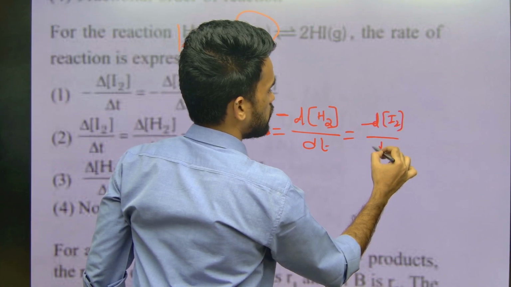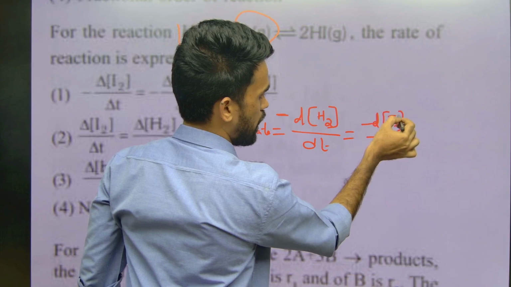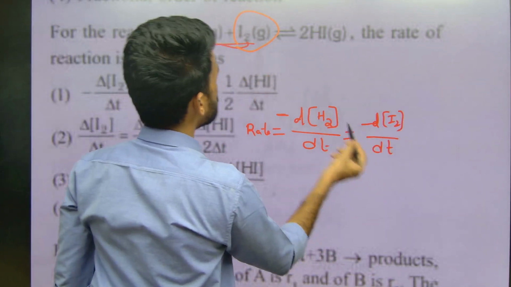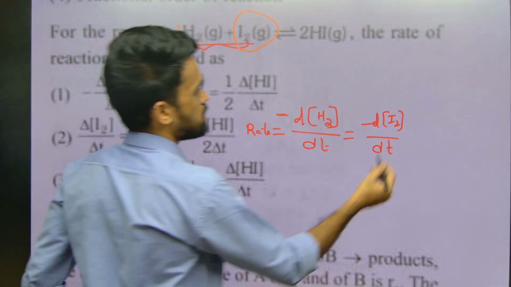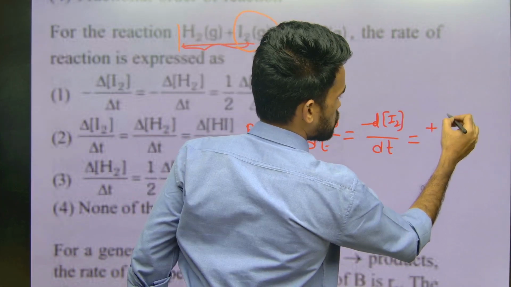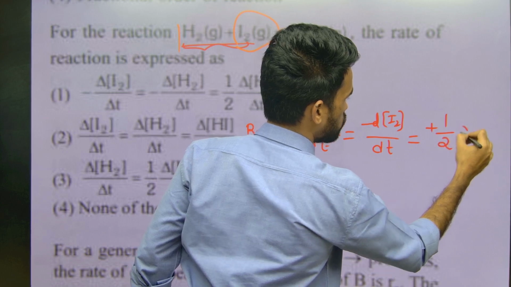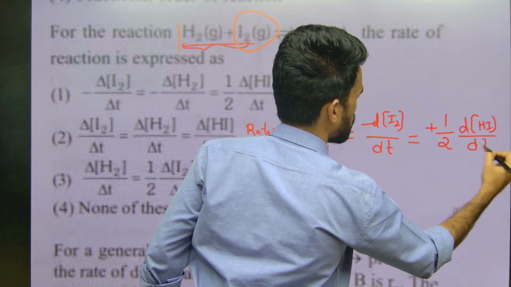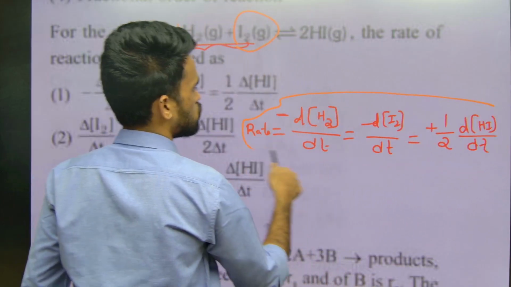by dt. It means the change in concentration of I2 with respect to time. Okay, minus, because this is also a reactant, which equals plus, here 2 HI is there, so that you can write as 1 by 2 the change in concentration of HI with respect to time. Okay, so these are the things to be written.